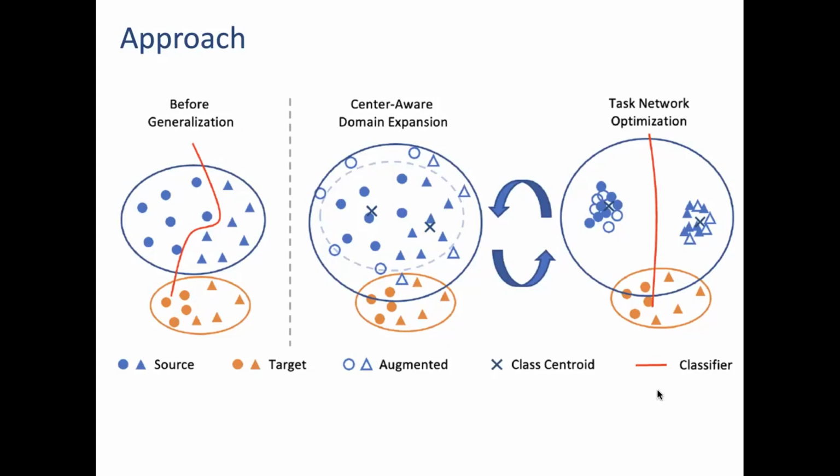At the same time, it maximizes the margin between classes as we encourage samples to cluster around class centers. You can see this in the rightmost picture. So we basically try to enlarge the span of source data so as to cover the target distribution, and at the same time, we cluster samples around class centers to encourage discriminativity on source data.